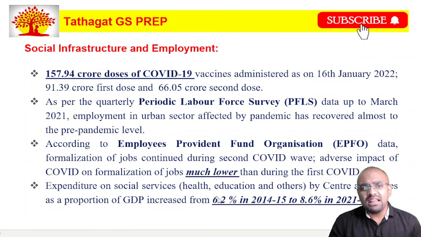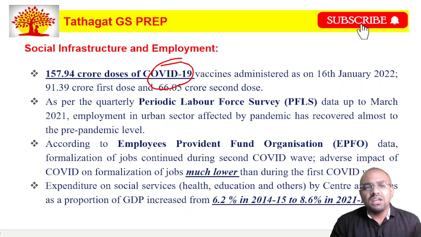The next slide talks about the social infrastructure and employment. Friends, when you look at the COVID-19 vaccination, nearly 157.94 crore doses of COVID-19 vaccine have been administered, and nearly 91 crore people have taken the first dose, and nearly 66 crore people have taken both the first and second dose.